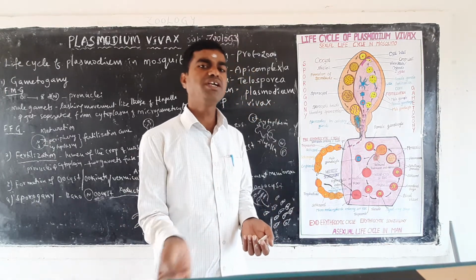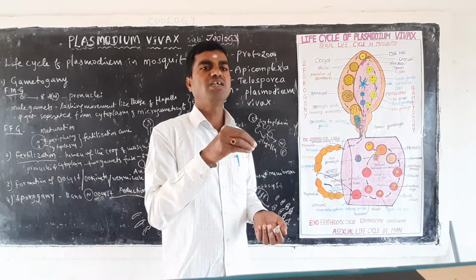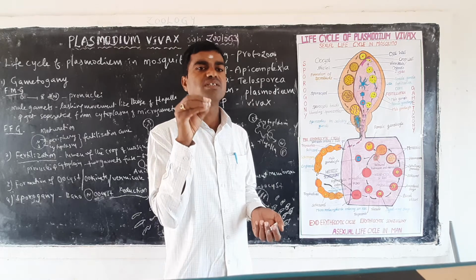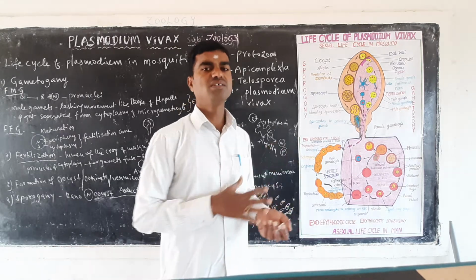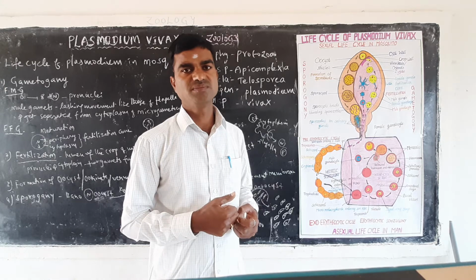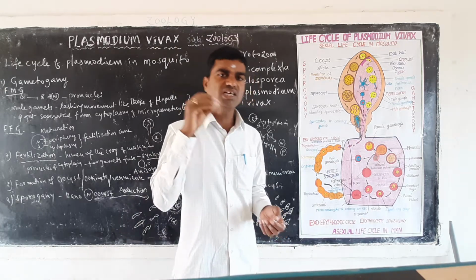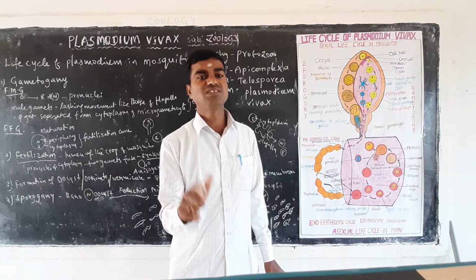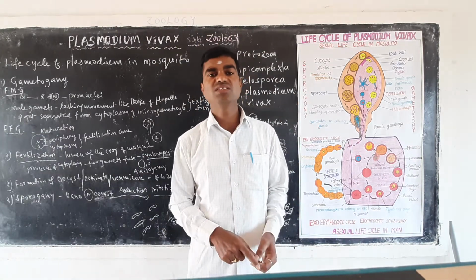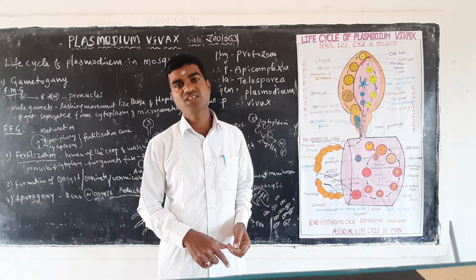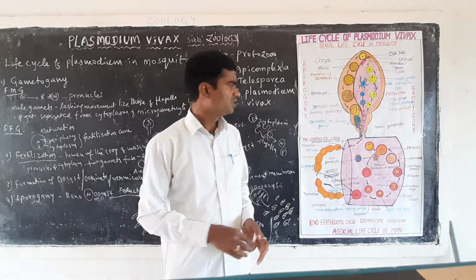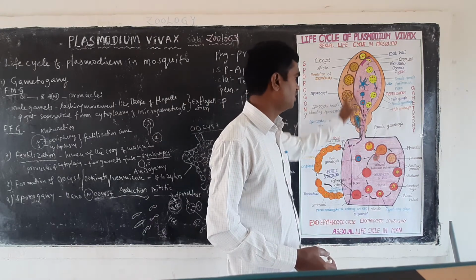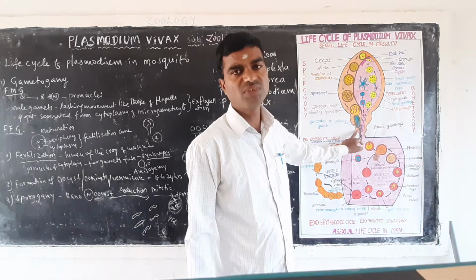Whenever they bite the human being and suck human blood, at that time they release the sporozoites into the human bloodstream. Whenever they release the sporozoites into the human bloodstream, the life cycle starts in the human phase, which is called the asexual life cycle in the man phase. Likewise, the sexual life cycle is completed in the mosquito.